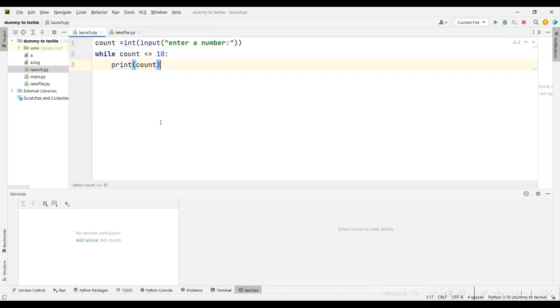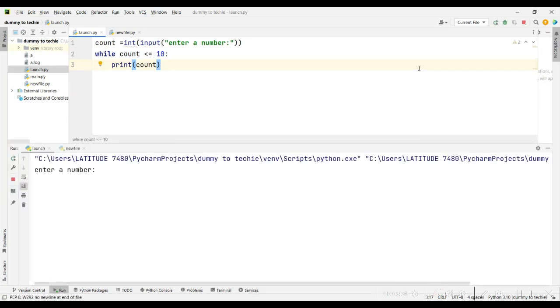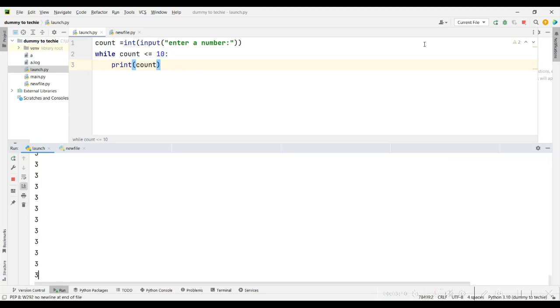Let me run this code now. You see what it prints out for us. Count. Enter a number. Let me enter 3. It's going to crash my laptop after running for a long time. So let me pause.